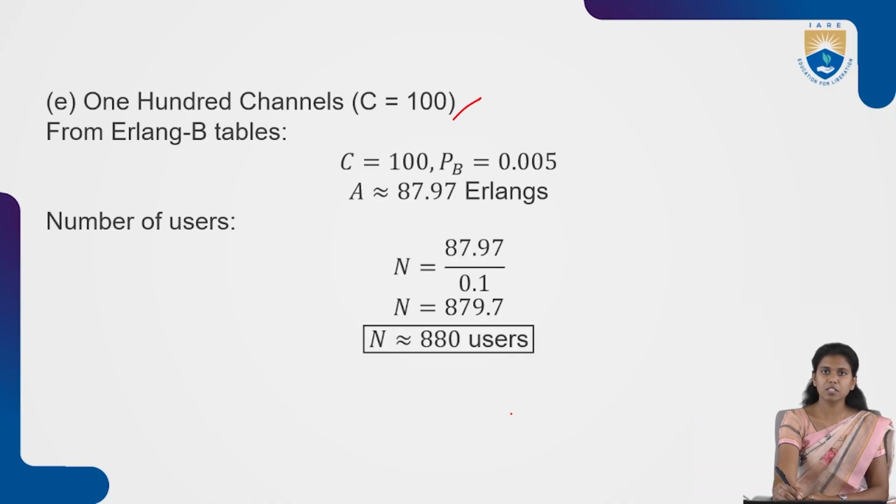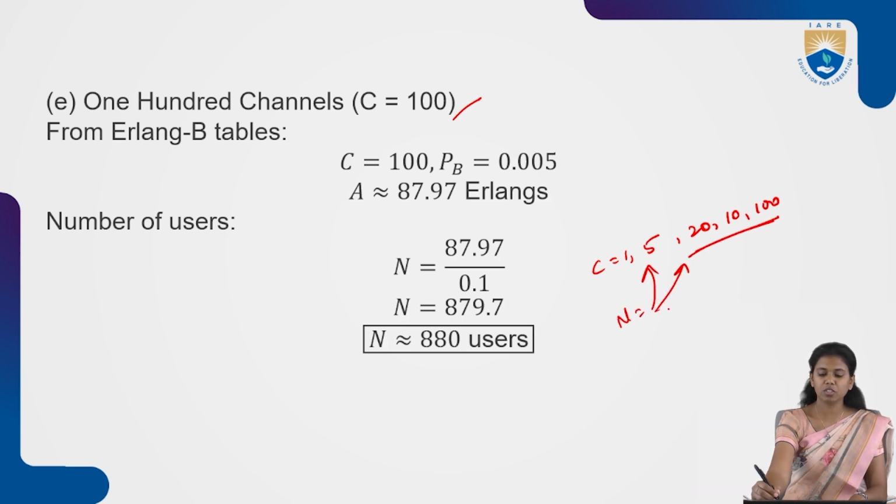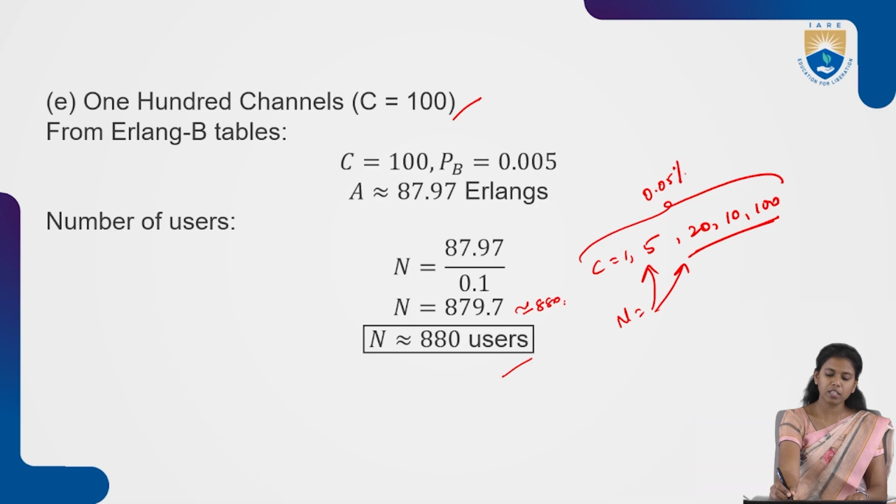So for channel C = 10. For different channels, for C = 1, 5, 10, 20 and 100, this is how we got the number of users for each particular channel. The blocking probability is the same for all the channels, and the Erlangs vary for different channels. So A = 87.97 Erlangs, and after substituting, you get 87.97 divided by 0.1, which equals 879.7. So N is approximately 880 users.